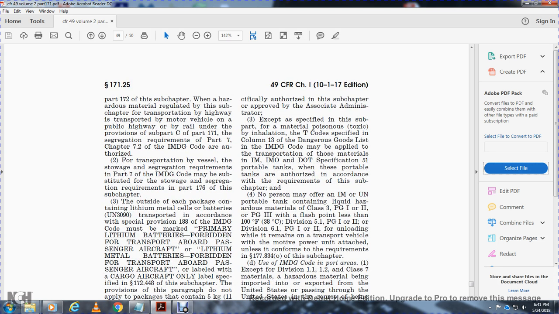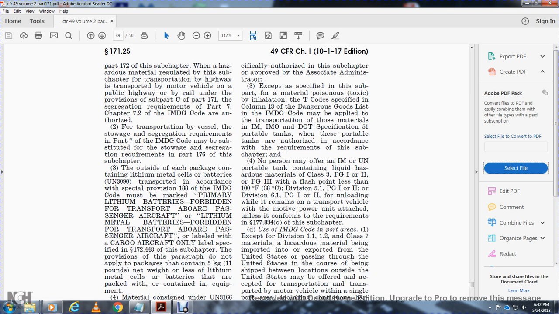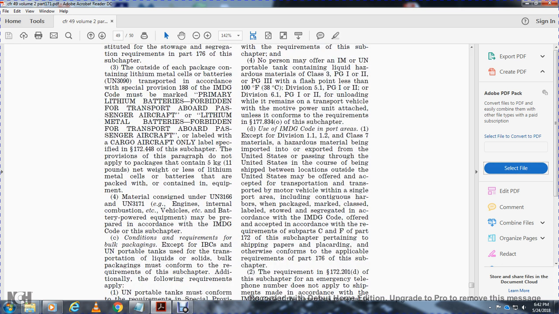Outside of each package containing lithium metal cell batteries, UN 3090, for transportation, see Special Provision 188 of the IMDG code. Marked for primary lithium batteries, forbidden for transportation aboard passenger aircraft, or labeled with cargo aircraft only. Labels specified in 172.448 do not apply to packages that contain less than 11 pounds net weight of lithium metal cell batteries that are packed with or contained in equipment.